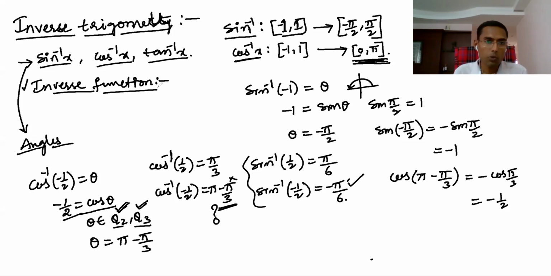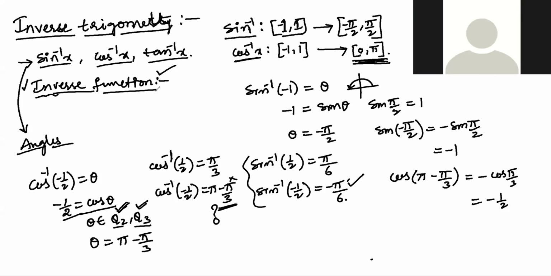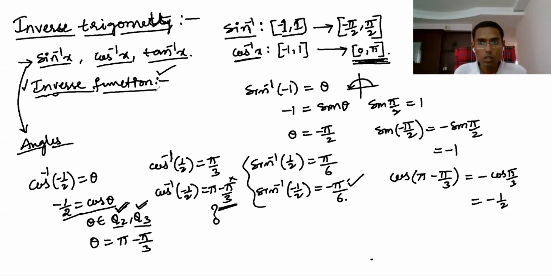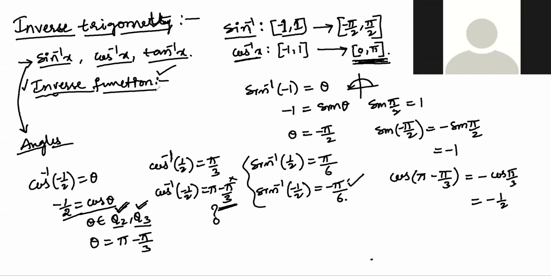Now you have two options. If you want me to explain what an inverse function is, I'll explain the inverse function, then I'll explain this principal value branch. Or if you don't want this, inverse functions we'll learn later, sir, but now you just tell me what the principal value branch means, and why this became the principal value branch we will learn later. What option do you choose? What shall we do? Just explain what the principal value branch is.